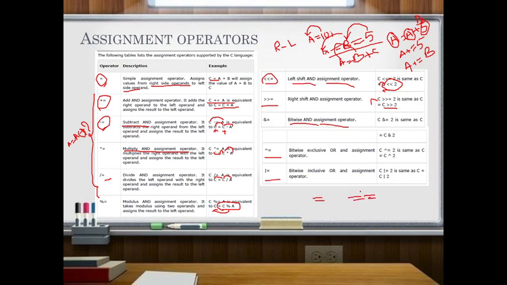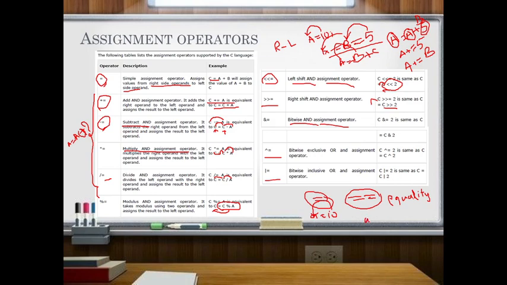We have already discussed this: it is the equality operator. The equality operator checks the equality between two values, whereas this is the assignment operator, it assigns the value. For example, if I do a is equal to 10, then the value 10 is assigned to the variable called a. Now the value of a becomes 10.